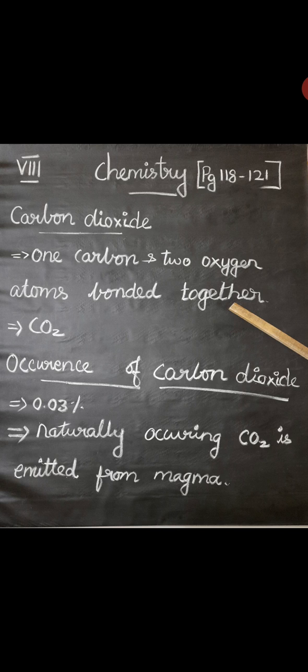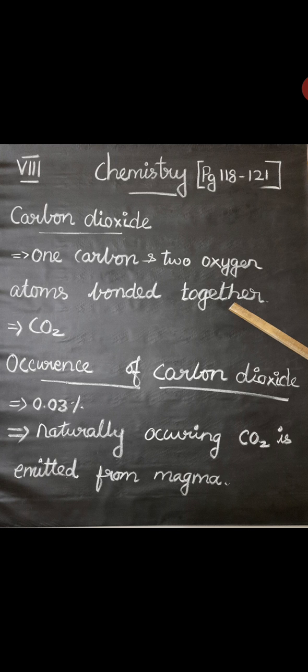Mostly, naturally occurring CO2 is emitted from the magma through the volcanoes. Carbon dioxide may also originate from the biodegradation of oils and gases. Then carbon dioxide is emitted by human upset of the natural balance of the carbon cycle, and man-made carbon dioxide in the atmosphere has increased the global temperatures, warming the planet. So this is the occurrence of carbon dioxide.